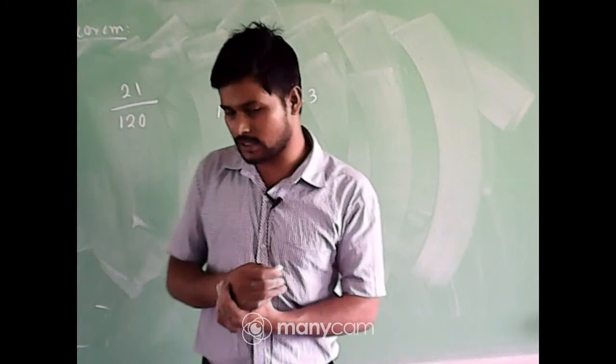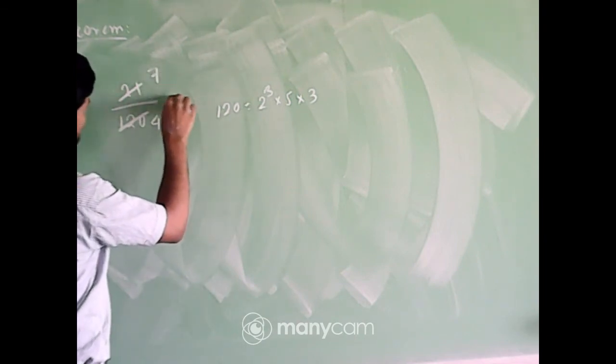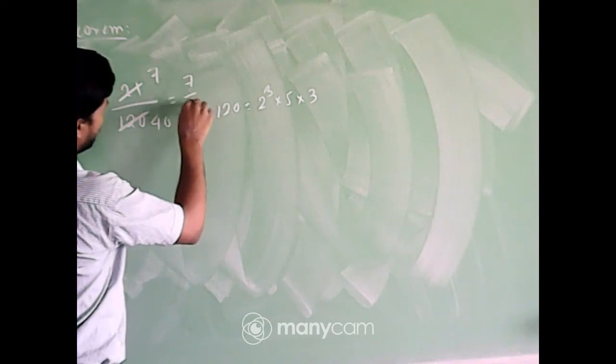Very good, Riddhita. Look, when I gave you the definition, I told you that the fraction should be in lowest form, or a and b must be co-prime numbers, or a by b should be in lowest form. So first convert the equation into lowest form. 3 7s are 21 and 3 40s are 120. So this fraction is equivalent to 7 by 40.